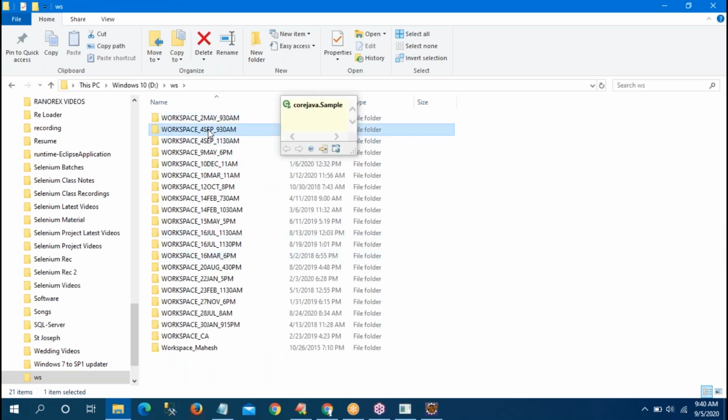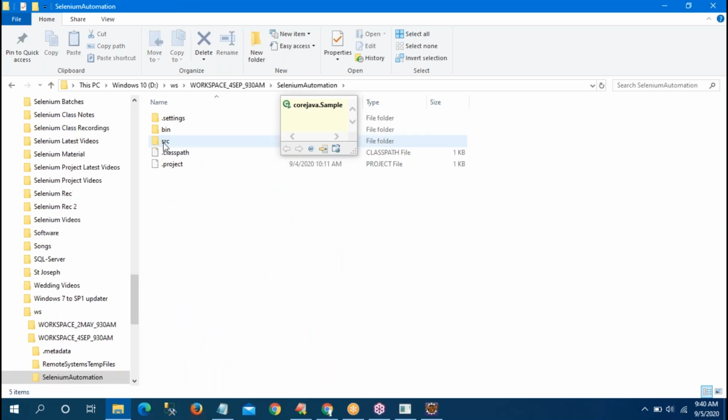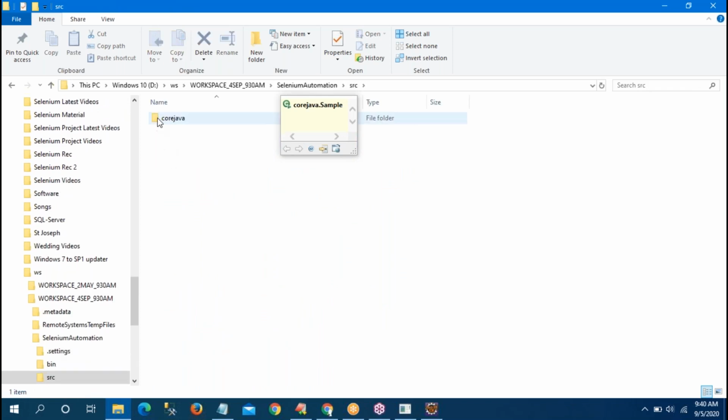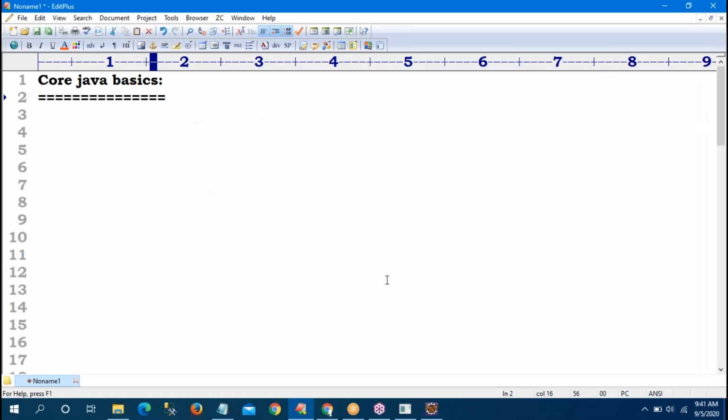4th September, 9:30 AM. See, Selenium automation folders only. Under SRC, what is the first folder? Core Java. So here, the first thing you should know about is the first package. This is the first thing we should have awareness of. Package. So what is the package?